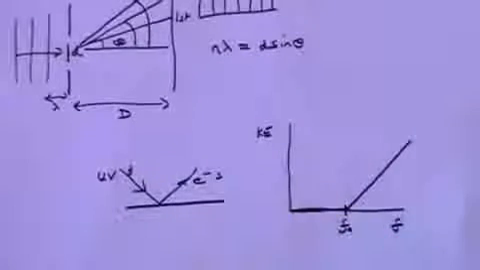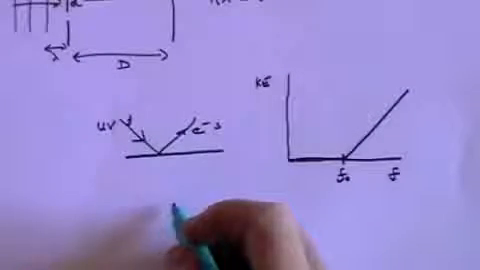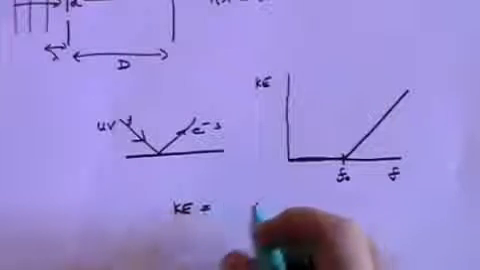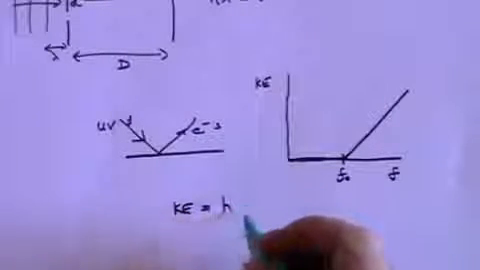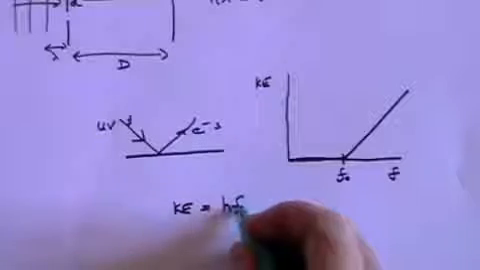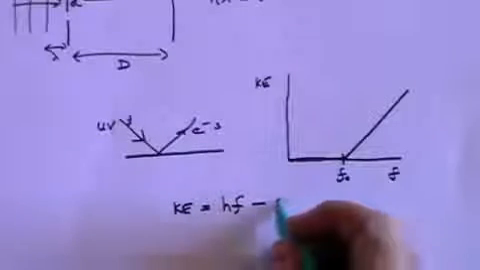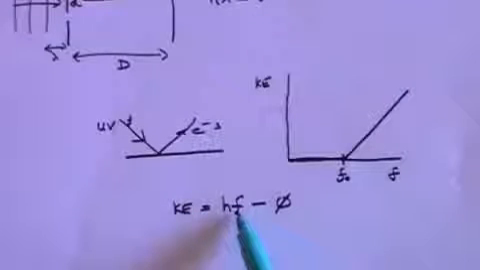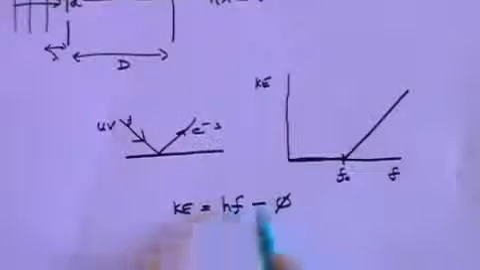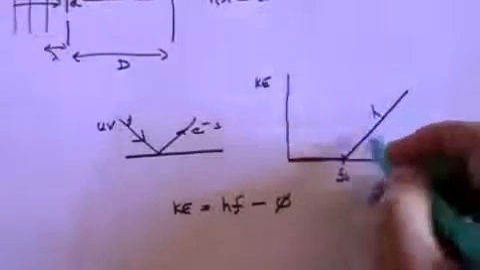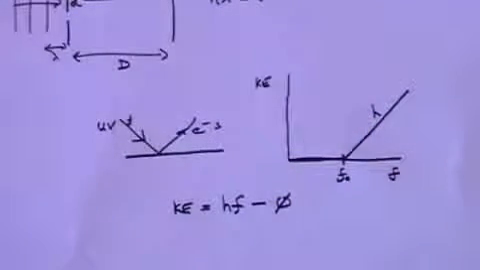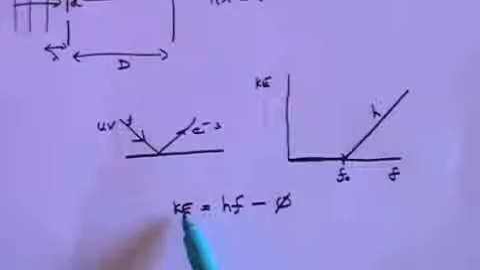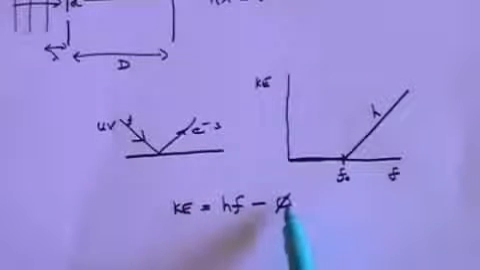Now a straight line obeys a simple equation, and that is that KE equals a constant, which I'm going to call h, I'll explain why in a moment, times the frequency, minus another constant, which I'm going to call phi, and I'll explain why in a moment. What does this mean? It means that the kinetic energy is directly proportional to the frequency, and the gradient of the line is h. It also means that when the kinetic energy is 0, hf equals phi.